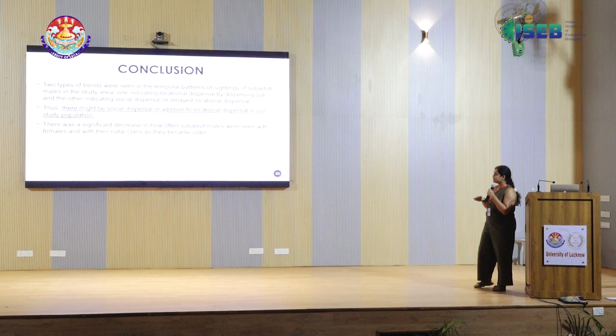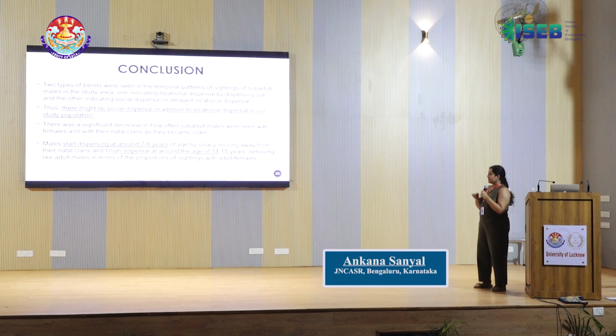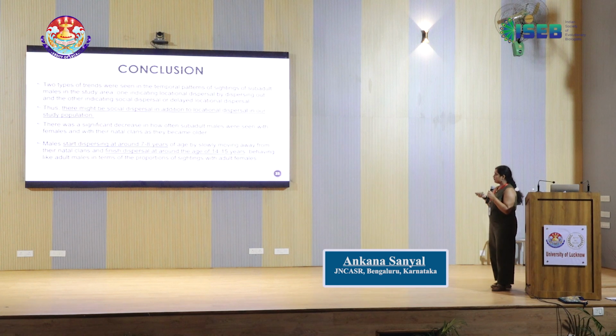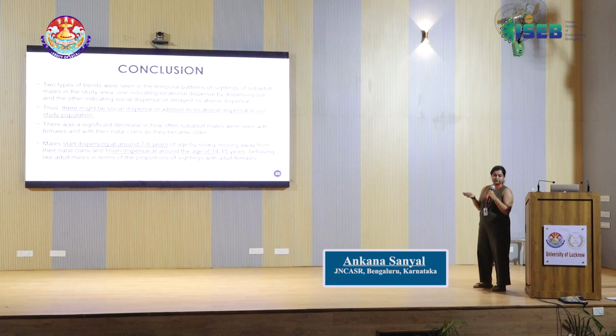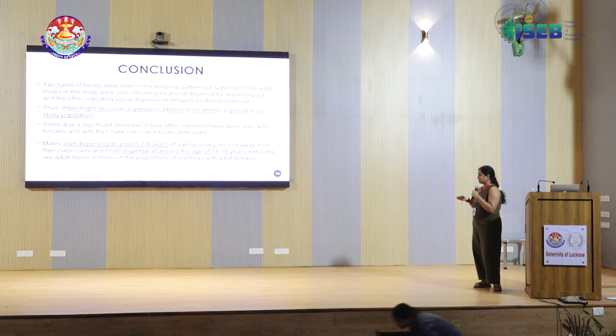We also saw that there's a decrease in how often subadult males were seen with females and with their natal clans as they're becoming older, and that they're probably starting to disperse at 7 to 8 years of age by slowly moving away from their natal clans, and finish dispersal at around 14 to 15 years, given that they're behaving like adult males in terms of the proportion of sightings that you see of them with adult females.